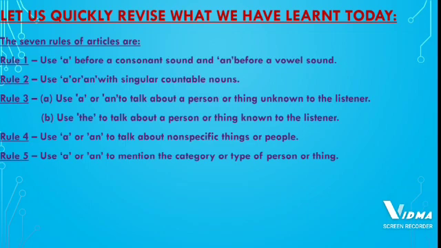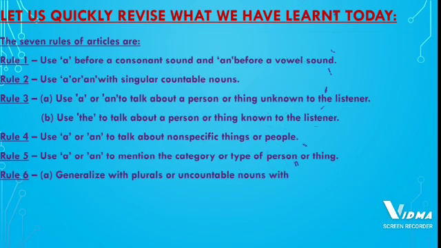So when we have to tell the type or the category of the person or thing, we use a or an. Next, rule number 6, generalize with plurals or uncountable nouns with no articles. So whenever we use plurals, which means many, and uncountable nouns, which cannot be counted, we don't use articles.